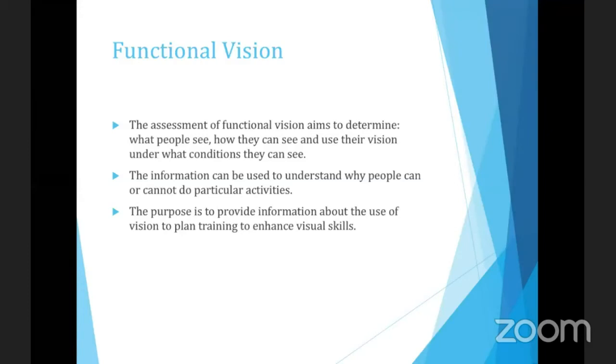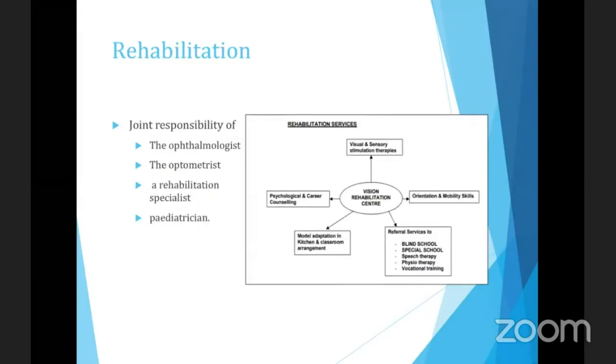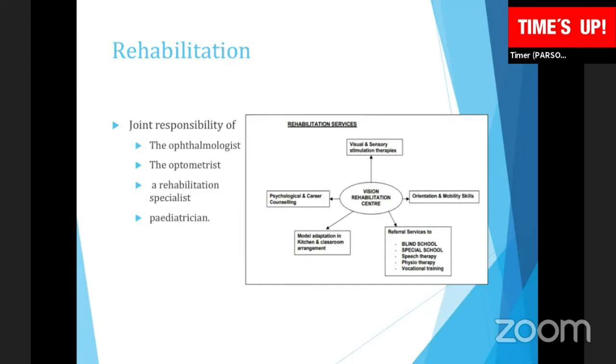Because when a child comes to us as pediatric ophthalmologists for examination, one, we must measure vision. If we think vision is not measurable, we have to be sure that the child is blind, that the child's vision is less than 3 meters or 1 meter. If we are sure that this child is blind, then we confirm whether this child has a medically treatable or a surgically treatable problem.